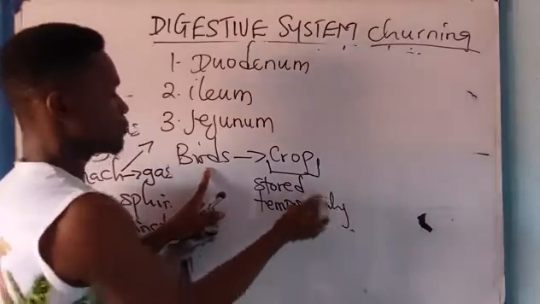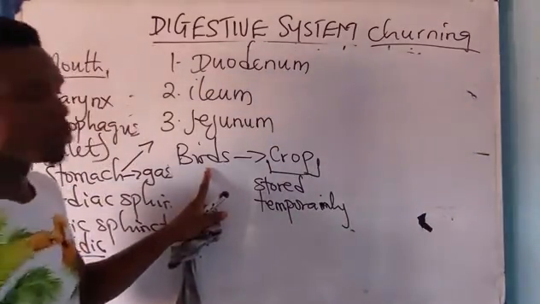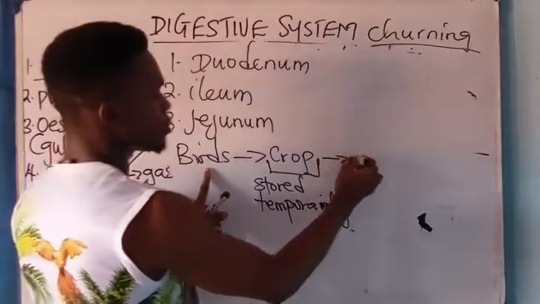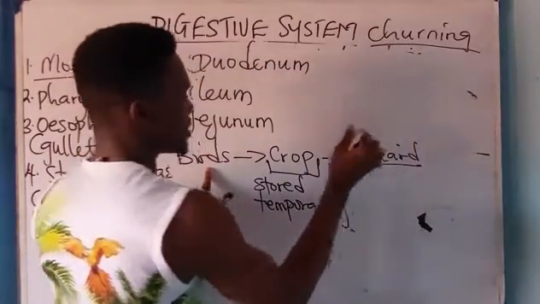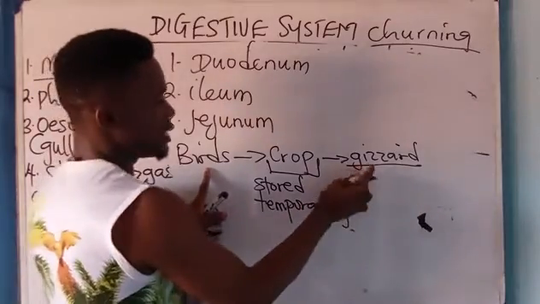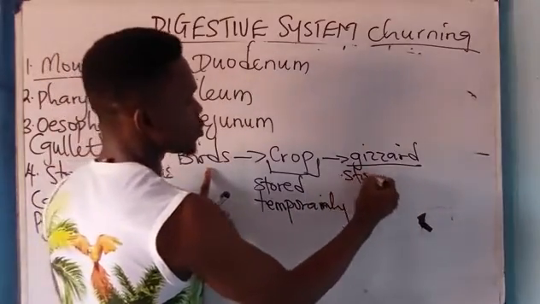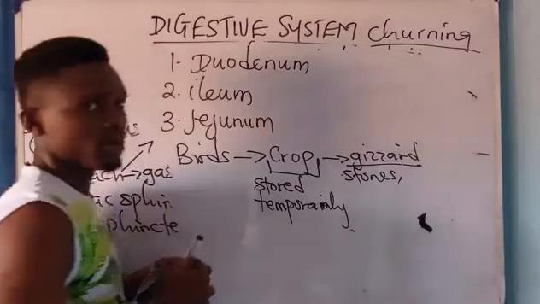All right, food is stored temporarily in the stomach. Moving from the stomach, you have what is called the gizzard. Now, this is where my emphasis is. The gizzard is a part that contains stones and other tiny particles.